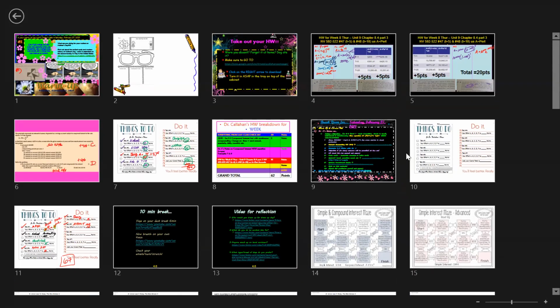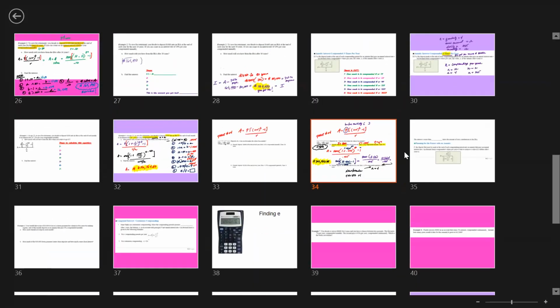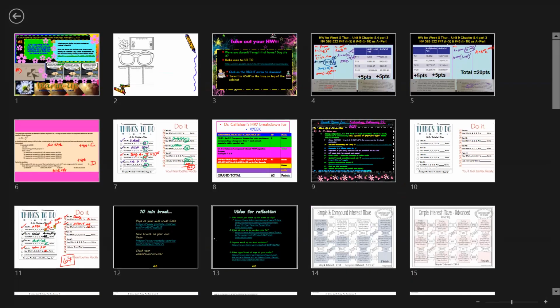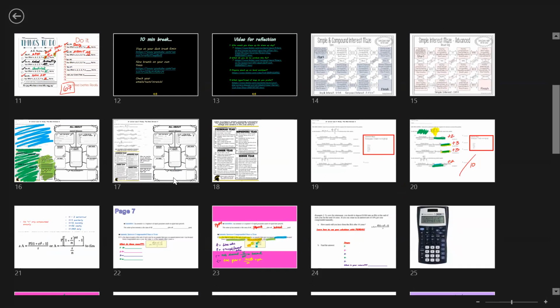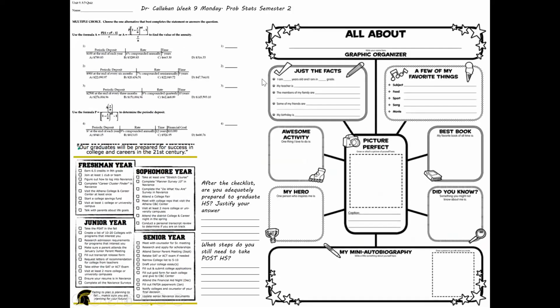Okay, so now we're gonna go back to the handout for today. Okay, so take a look at this. If you're at home, you're not going to have this in front of you, but you're welcome to go ahead and just do it on a separate piece of paper. So I'm gonna have you guys take the assessment since you just did this, and it's probably freshly embedded in your mind. There are 4 questions, so give me the answers for these 4 questions and upload it onto MS Team.